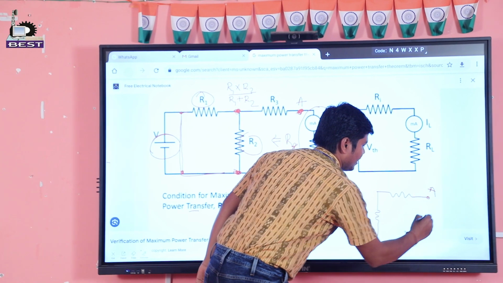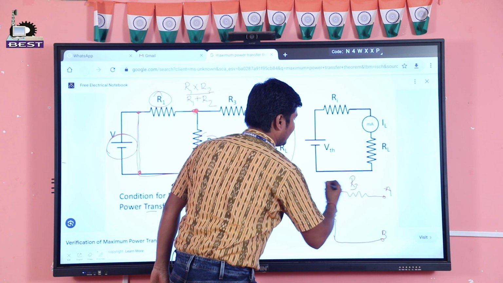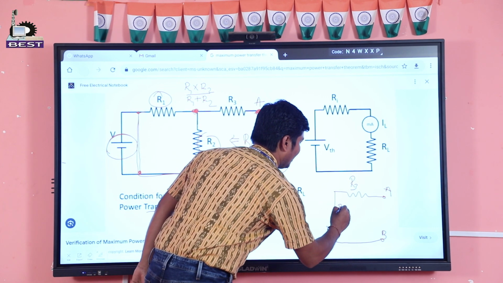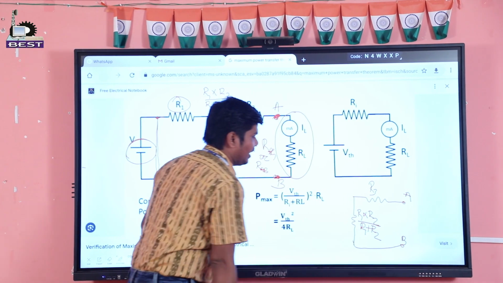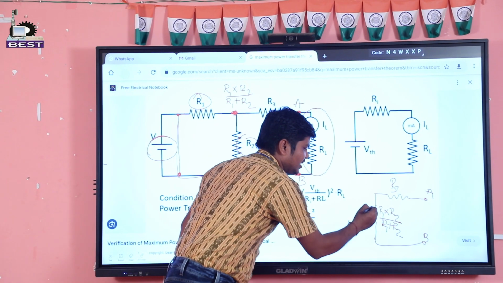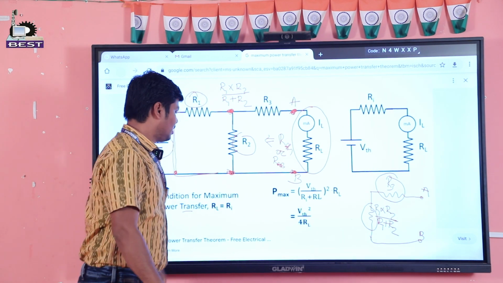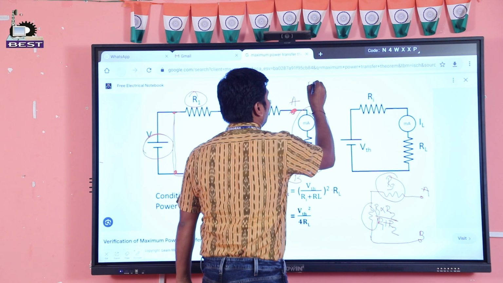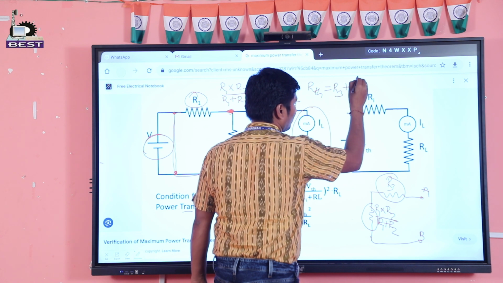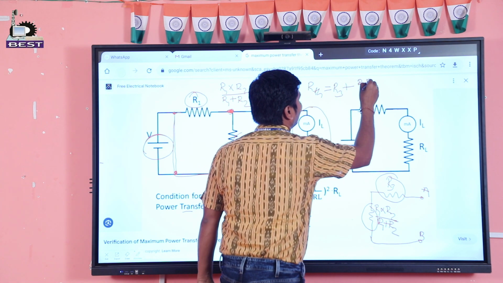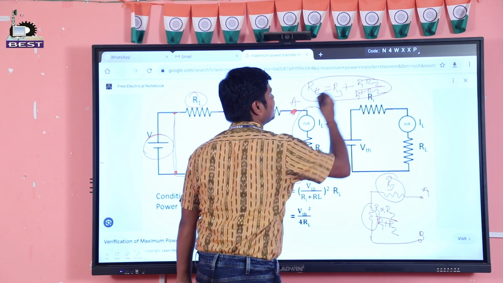This is the point A and this is the point B, and this is the resistance R3, and this resistance is R1 into R2 divided by R1 plus R2. In this circuit, this resistor and R3 are connected in series. That means the Thevenin's resistance RTH is equal to R3 plus R1 into R2 divided by R1 plus R2. This is the Thevenin's resistance.